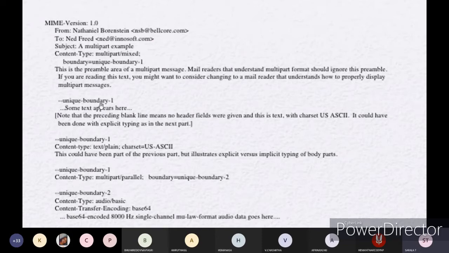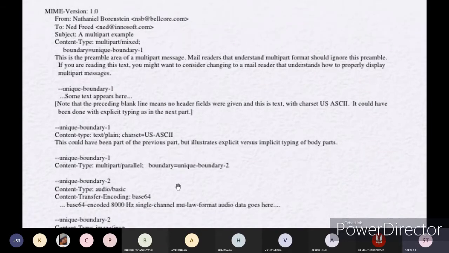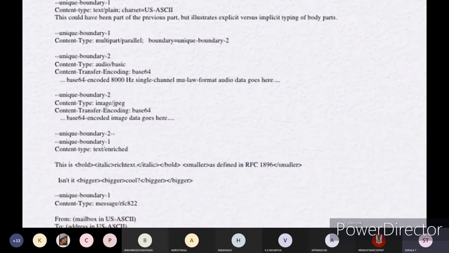All these things I will show you with one example with respect to the mail only. Here you see the boundary 1 and another boundary 1, content type multipart parallel, boundary is 2. You can start with boundary 2. Content type is audio basic, and content transfer encoding base64 means you will be transferring the audio in base64 encoding. 8000 hertz single channel mu-law format audio data has to be transmitted. That's why you are providing the unique boundary 2.